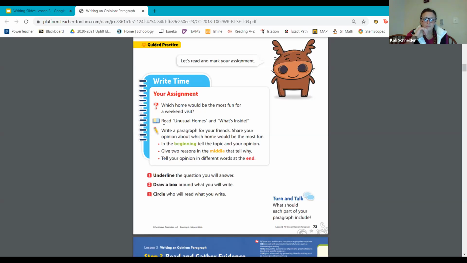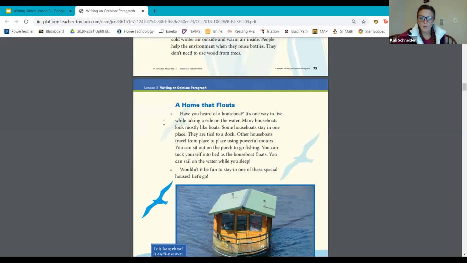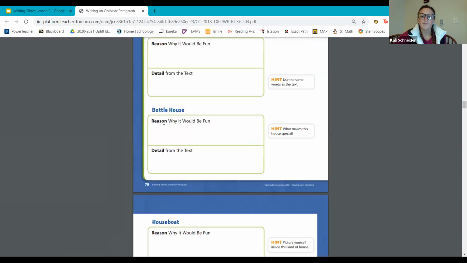So we need to go ahead and think about, we went through and underlined which question we will answer, and we drew a box about what we're going to write. So we know we're going to be writing a beginning, middle, and an end, and your friends are who you are going to be writing this for. So we need to keep that in our brain as we go into our brainstorming so that we can write our opinion and our reasons that are going to support our opinion the most. So let's go ahead and go back to page 81 so we can start writing.